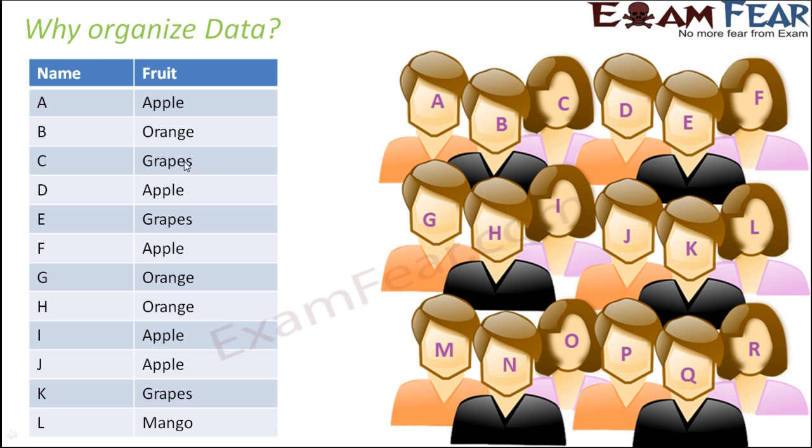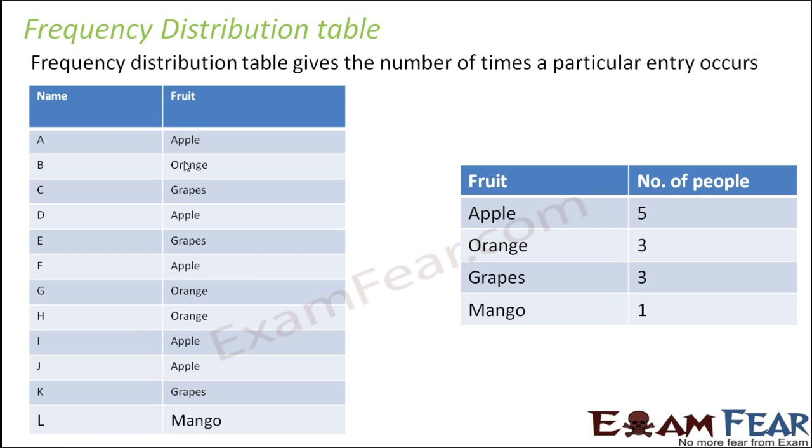Now, even though the data has been organized to some extent because we have put it in a table, if I ask you how many people like apple, it is again going to take you some time to find out how many of them like apple, or grapes, or oranges. So is there any way that we can organize this data better? Yes, of course we can.